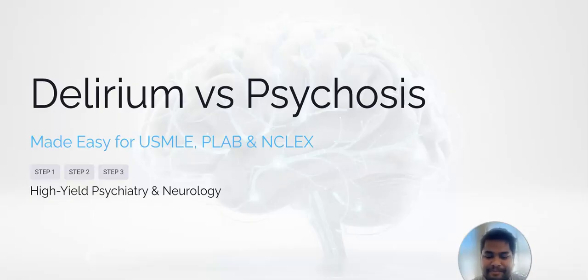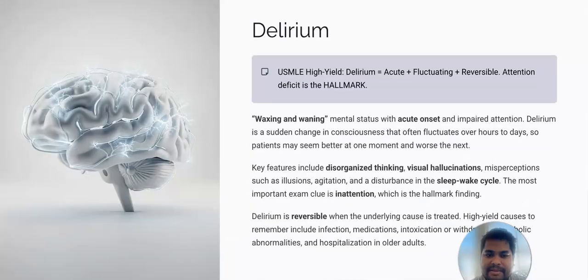Now let's proceed. So here in this presentation we'll be talking about delirium, psychosis and hallucinations. Delirium is a waxing and waning of the mental status with acute onset and impaired attention. So all three phrases are important here: waxing and waning, acute onset, and impaired attention. Delirium is a sudden change in consciousness that often fluctuates over hours. So that's, as we said, waxing and waning. It fluctuates over hours to days, so the patient may seem better at one moment and worse at the next.